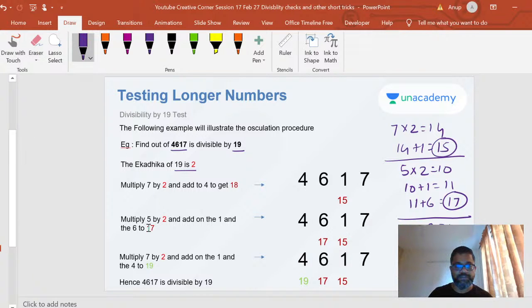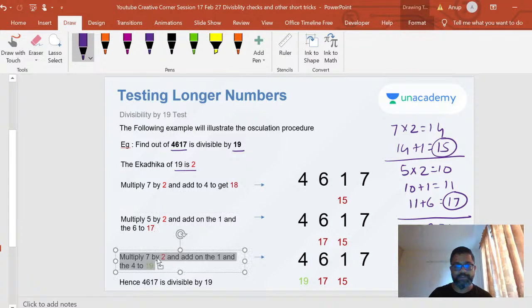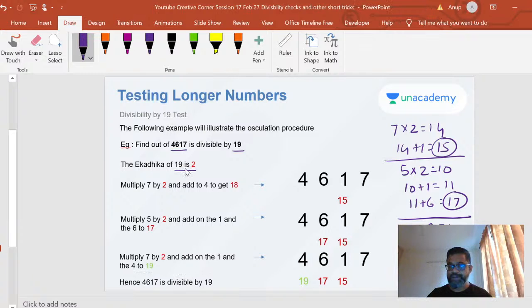Sorry, just there is some... yeah, okay, got it. You know what the silly mistake is. What did I do here? I did 14 plus 1, which is 15. I was going in circles, just wondering what happened. So then I take 15 plus 4, and I get 19. So that's that last 19. So I got 15, 17, 19. So I know now 19 is obviously divisible by 19. So 4617 is divisible by 19.